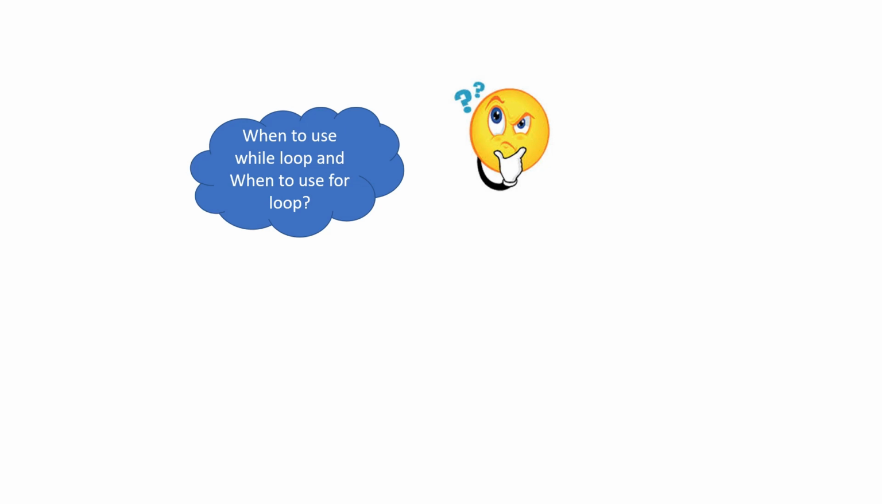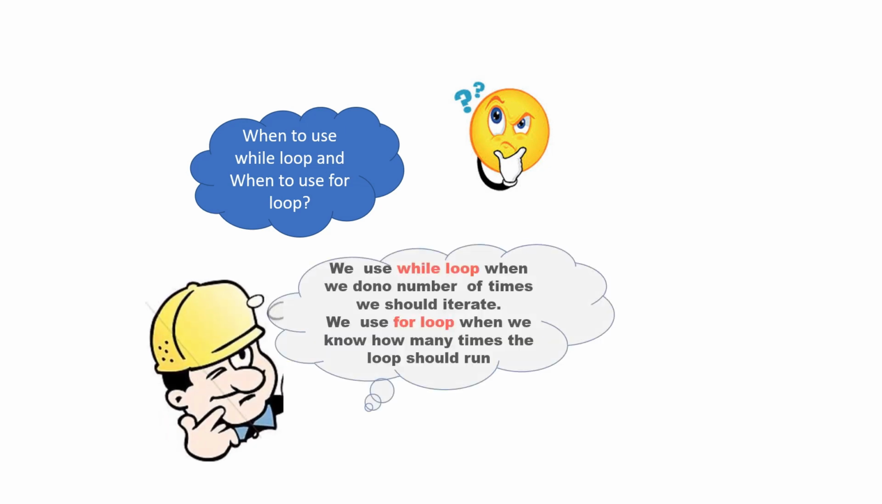Now, the question that arises: when do we use while loop and when do we use for loop? See, we use while loop when we don't know how many times we have to execute those statements. So when we don't know how many times we should iterate those statements, we will use while loop. To give an example, say I will tell the user to enter his age. If the user enters an invalid age, we should tell him to enter a valid age.